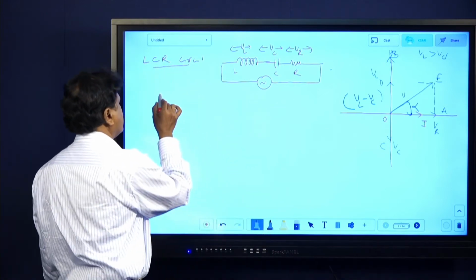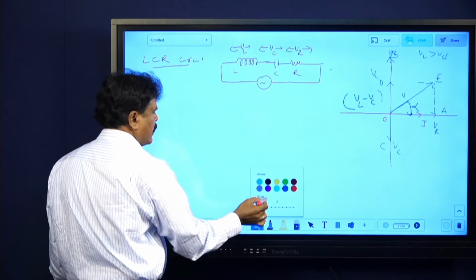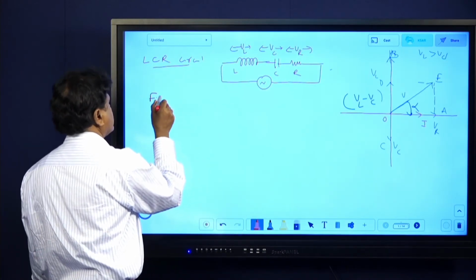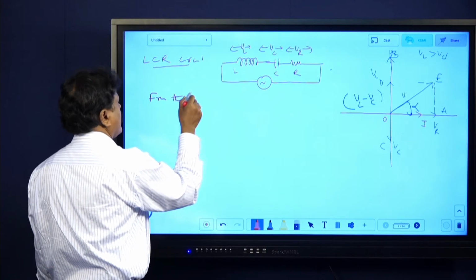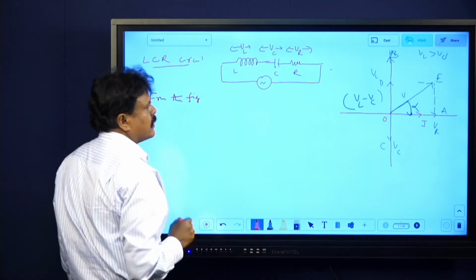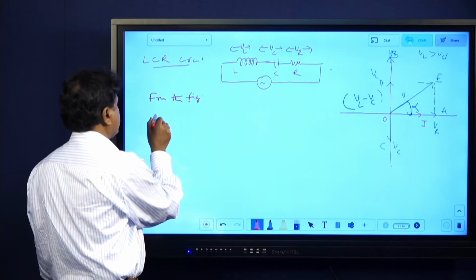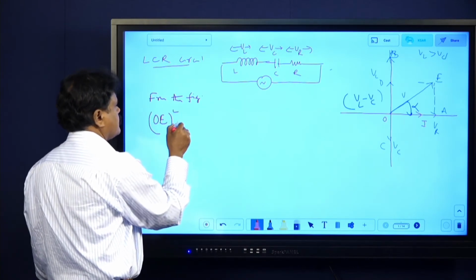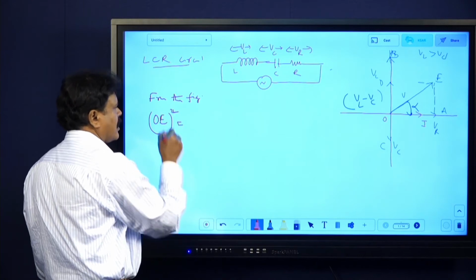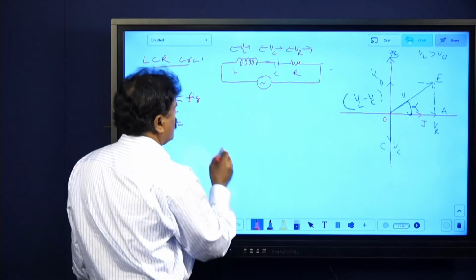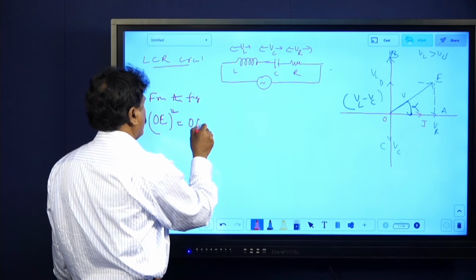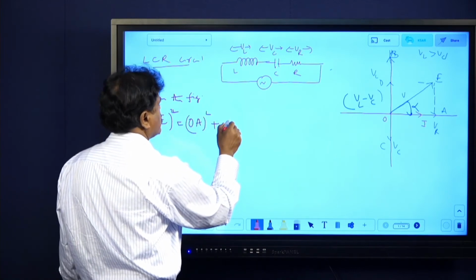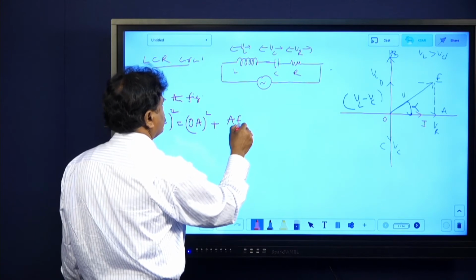How to do it? From the triangle. Let me put it like this, from the figure. What do I write here from the figure? OE square, understand this. OE square equals OA square plus AE square.